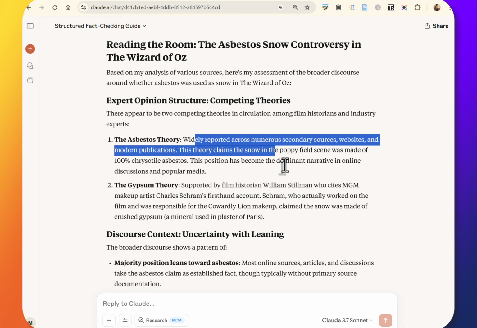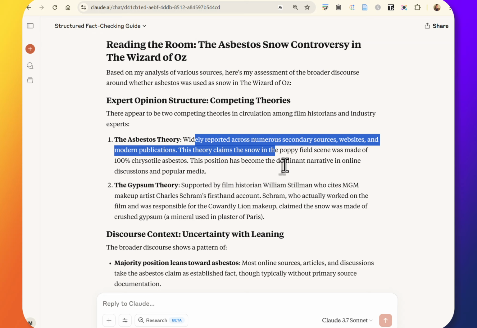The gypsum theory is supported by film historian William Stillman, who cites MGM makeup artist Charles Schramm's first-hand account. Schramm actually worked on the film and was responsible for the Cowardly Lion makeup and the mane, which he says he had to pick gypsum flakes out of in between takes. There were I think 14 takes of that poppy field scene, and he was picking them out between each take.